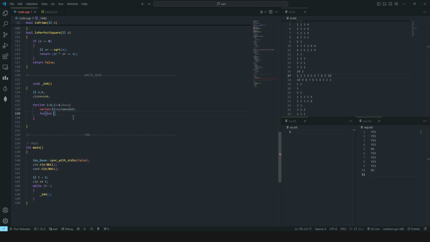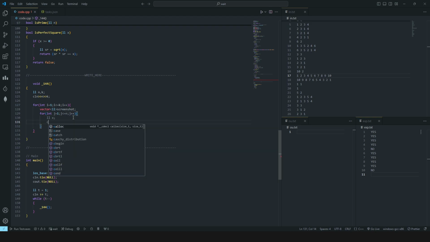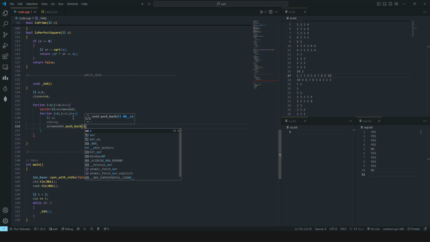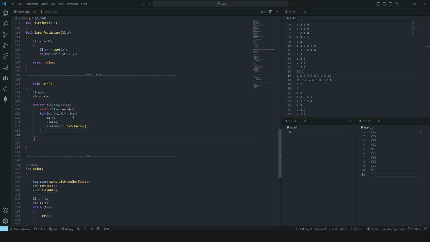After the input of each screenshot is done, we will push it into a bigger screenshots vector that will collect all of these smaller screenshots.